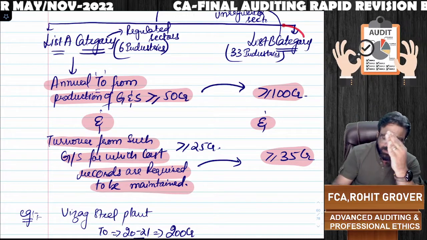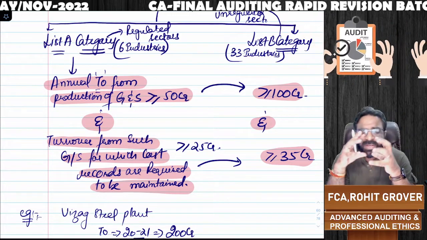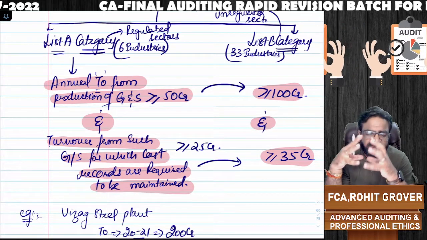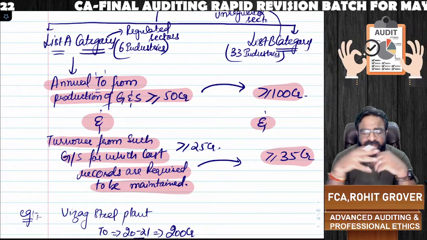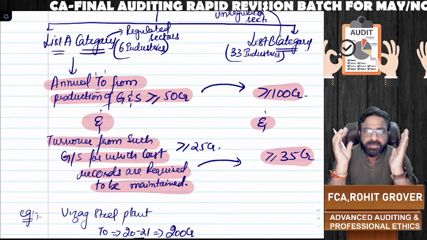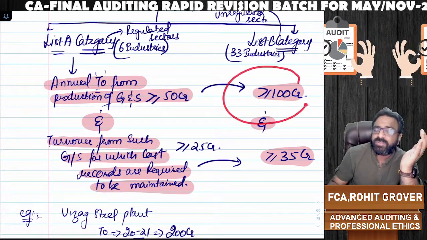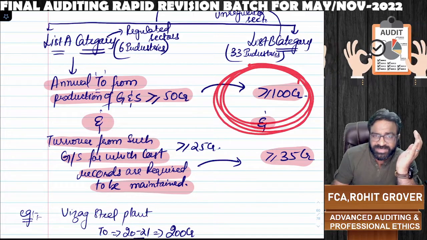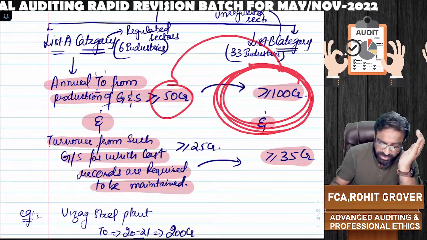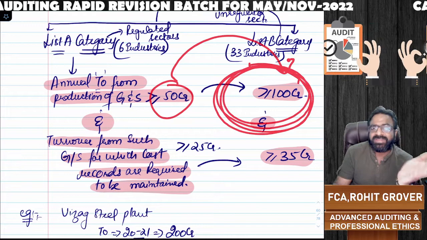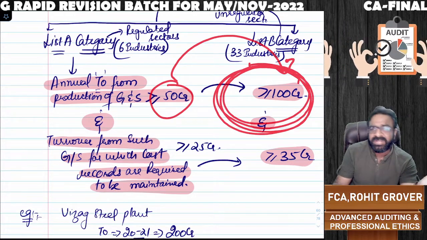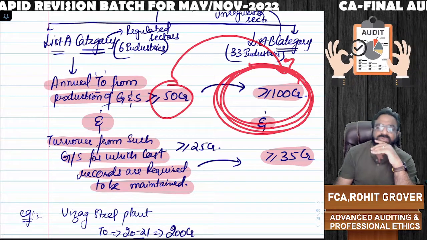Same is the case with the List B category. If your company is falling under the unregulated sector of 33 industries, then cost audit will become applicable if your overall turnover for the one financial year is greater than or equal to 100 crores, instead of 50 crores. It is changed to 100 crores because you are in the List B category. List A category है तो 50 crores है, greater than or equal to 50 crores. List B category है तो greater than or equal to 100 crores.